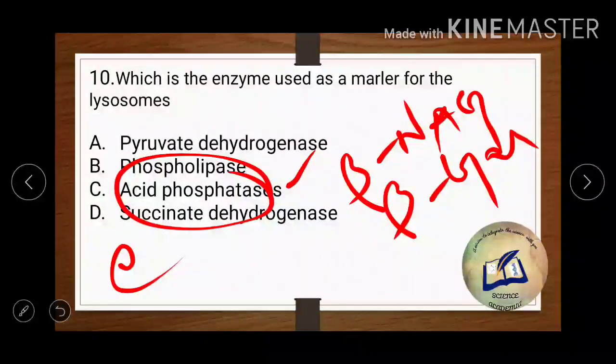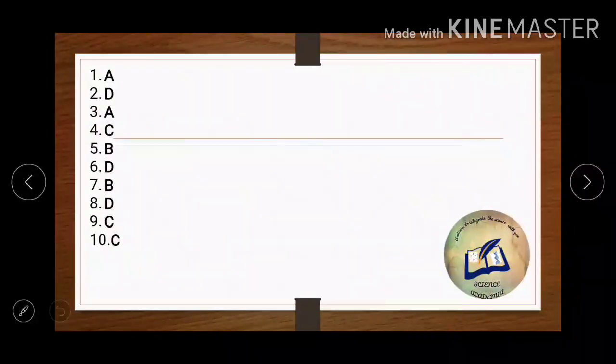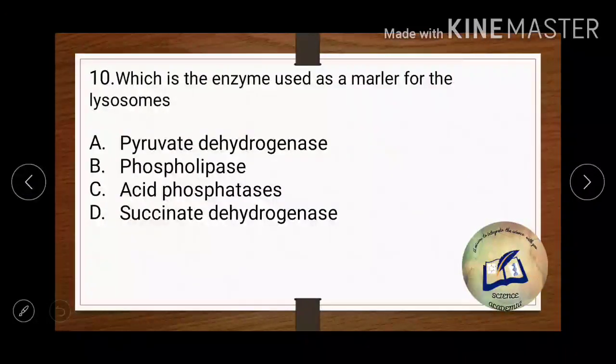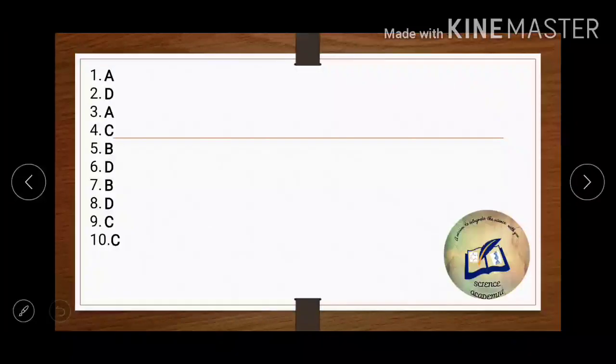So 10 questions we have discussed in this series. Now I have jotted down the answers so that you can rectify. You can just note down the answers, and if you find that any of the answers is inappropriate or something, you can just comment below. We will clear the query or correct ourselves if we are really wrong.